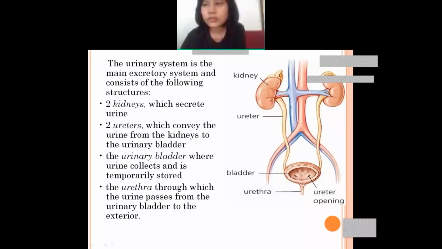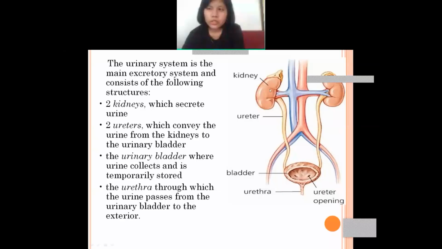You will find the kidneys. There are two kidneys. Next, you will find the ureters. You'll find two ureters. Then next is the urinary bladder. And the last is the urethra. So all these are the structures of the urinary system.